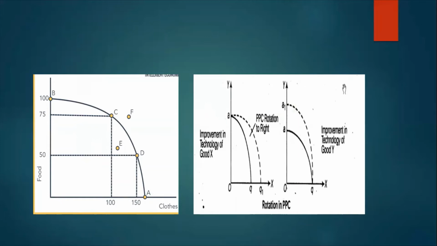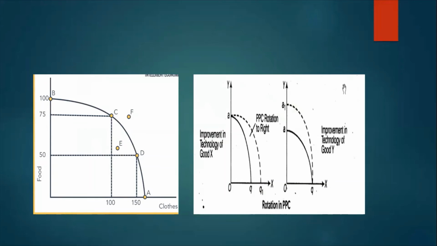On the right side, we can see that two different graphs are shown. Here we are considering that in case of technological advancement or any improvement in the methods of production, we generally see that it is reflected in an increased level of output or production. So in the first case, due to the improvement in technology of good X, production of X has increased, and the PPC has rotated from AQ to AQ1. We can see a right shift.